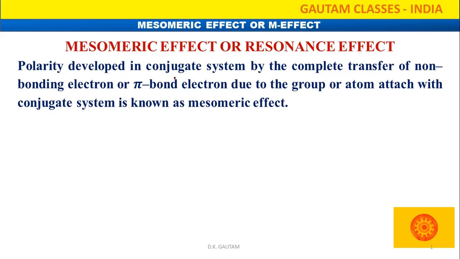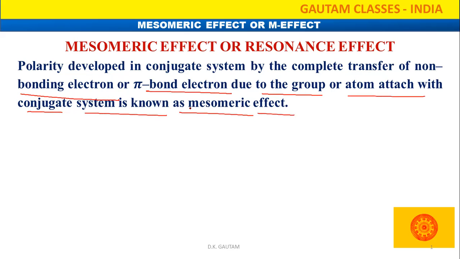Polarity developed in a conjugate system by the complete transfer of non-bonding electron or pi bond electron, due to the group or atom attached in a conjugate system, is the mesomeric effect. So what is the polarity developed in a conjugate system by the complete transfer of non-bonding electron or bonding electron? Such an effect is called what? Mesomeric effect. So here we should know what the conjugated system is.